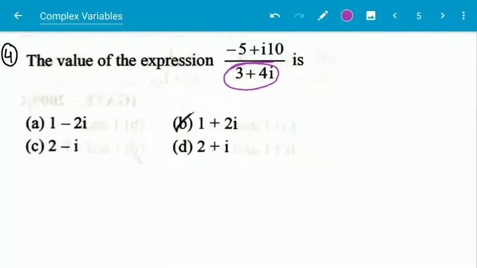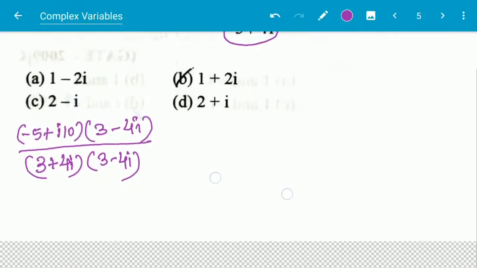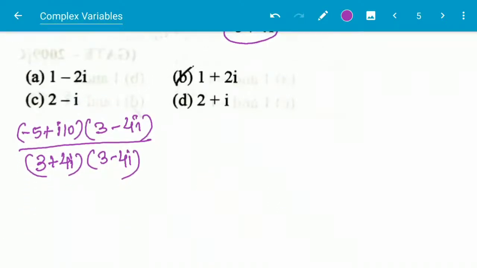We multiply by the denominator's conjugate, that is 3 - 4i, in both numerator and denominator, so the value stays the same, and the denominator will be a real value.